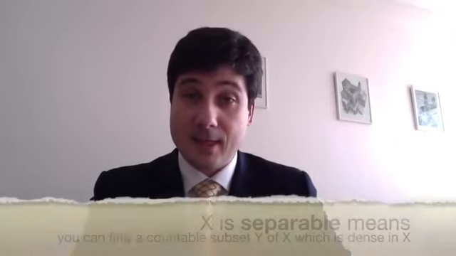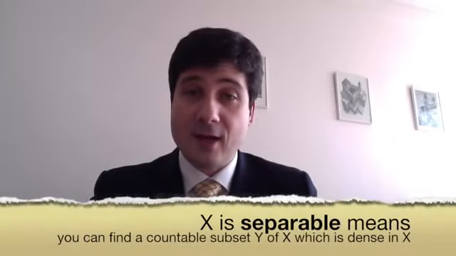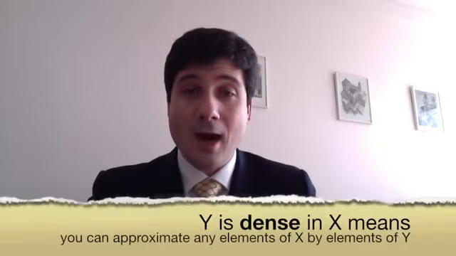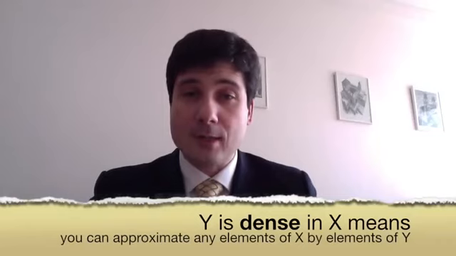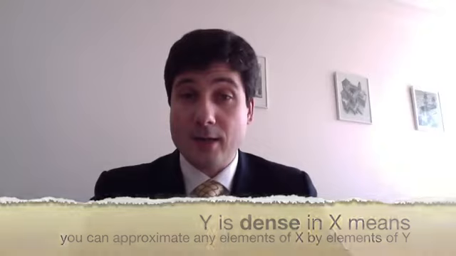Separability of a space X means that you can find a subset Y which is dense in X and which is countable. Now, Y dense in X means that you can approximate any element of X by an element of Y. If you have a metric space, what it really means is that for any element of X and for any epsilon which is positive, you can find an element in Y for which the distance to X is smaller than epsilon.